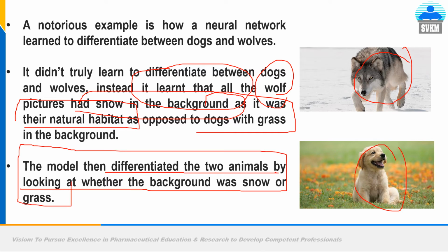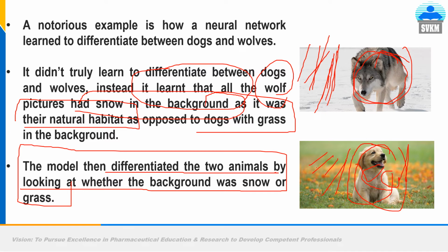It means next time whenever you show an image to the model, for example here in this picture, if it is a cat and the background is the same, either the same picture or a different garden picture. Say for example here is a lion instead of a wolf, and the background is the same, that is white, the ice structure, that is snow. It will tell you the picture with snow background and a lion in front, oh, it is a wolf. Here it is a cat, it will say, oh, okay, it is a dog. Why? Because you have shown all the images of wolf with background ice.